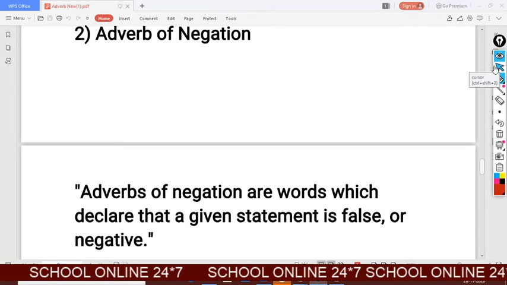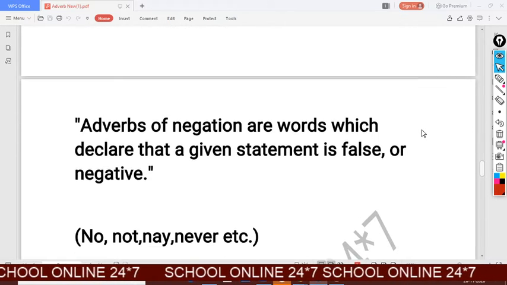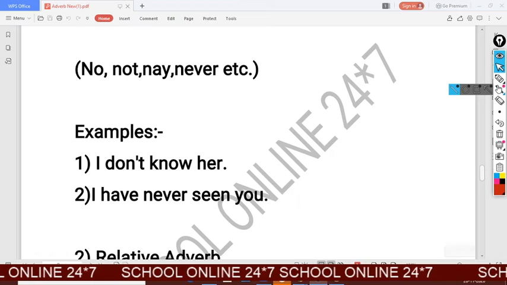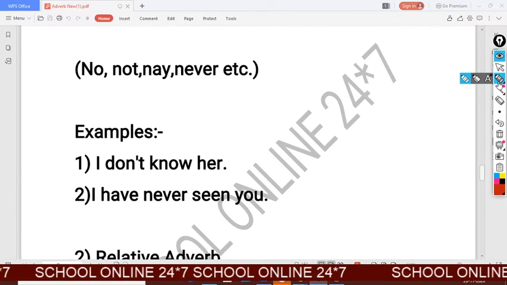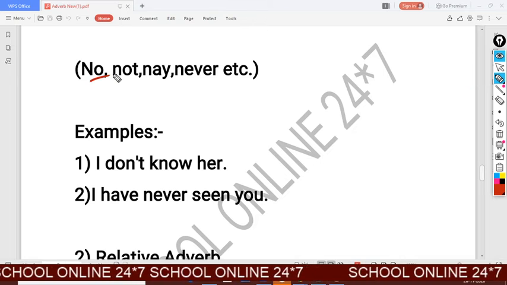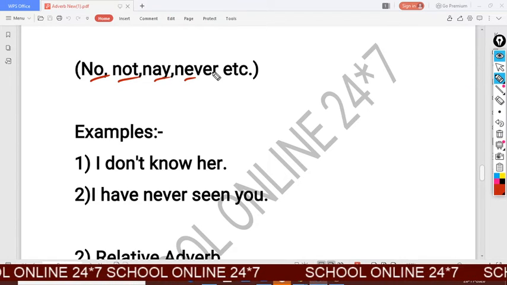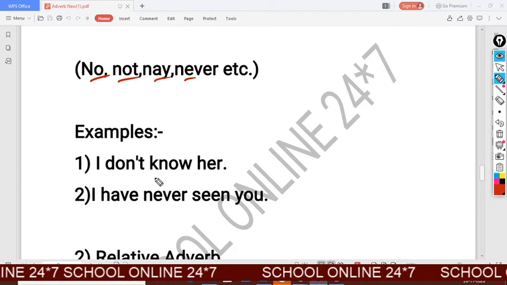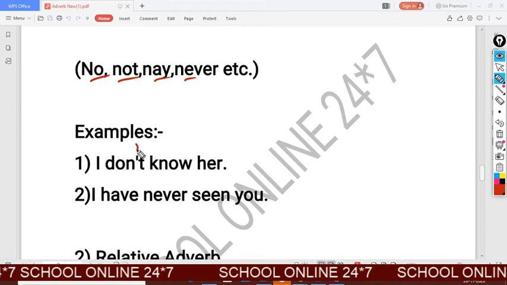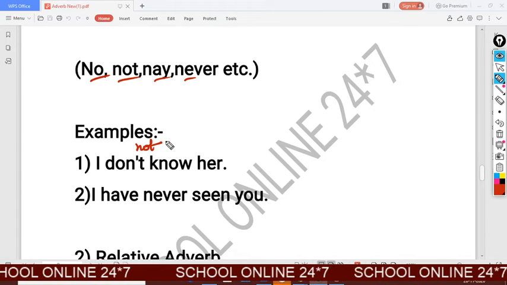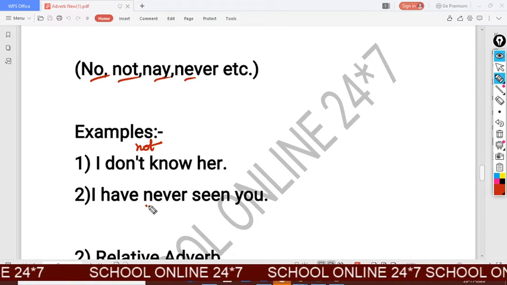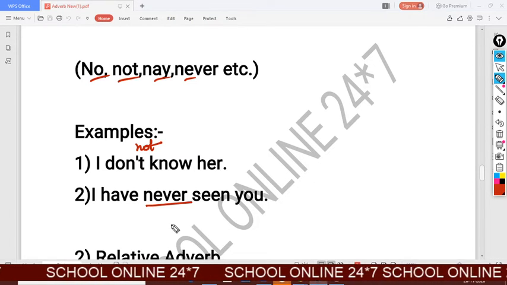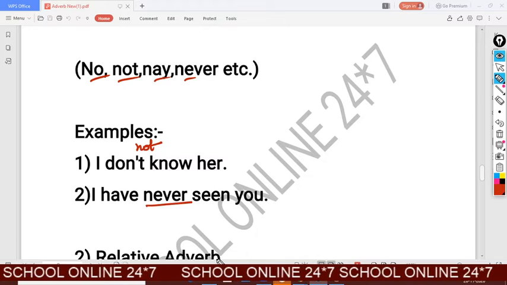It should be clear to you by the examples. Look at the examples and words also. These words are used in adverb of negation: no, not, nay, never. I don't know her. There is not. These represent the negation. I have never seen you. So these are the use of adverb of negation.